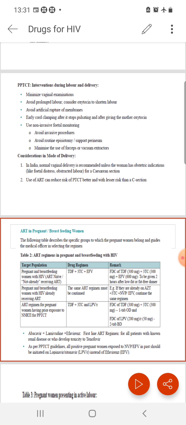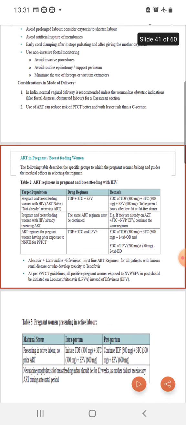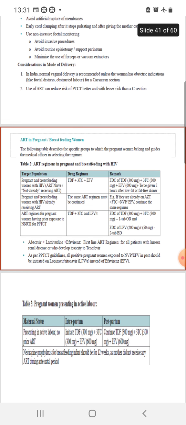Then we can decide about the mode of delivery. Using the cesarean section alone will not be so effective; rather, we should at least start antiretroviral therapy. Then we can decide about the mode of delivery, and there is no significant difference between the cesarean section and the vaginal delivery.